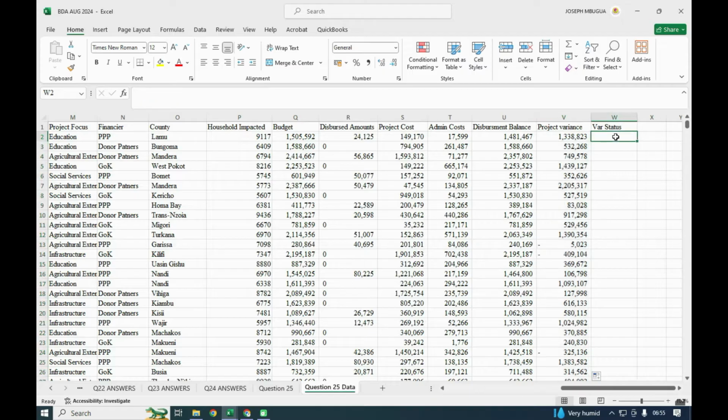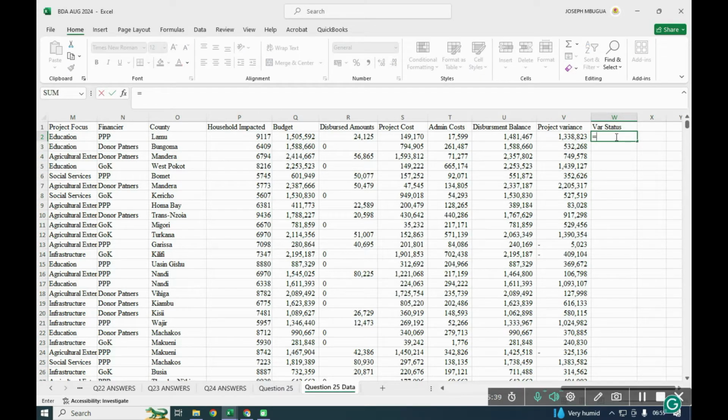So in this case, the variance status now. For the status, we shall use again a formula in order to fix. Remember, there are 6,000 and something rows. You may not be able to counter check one by one. So just put a formula, and we shall use the IF function. And our IF is if what? If the project cost plus admin is less than the budget.